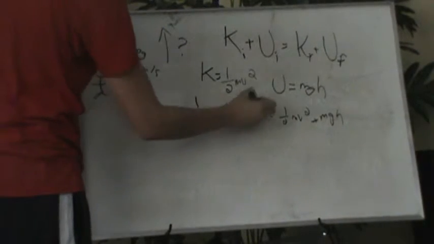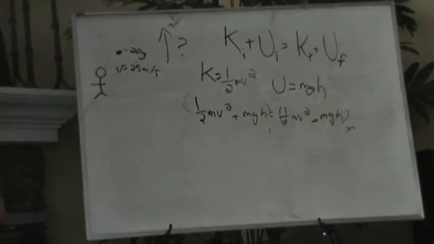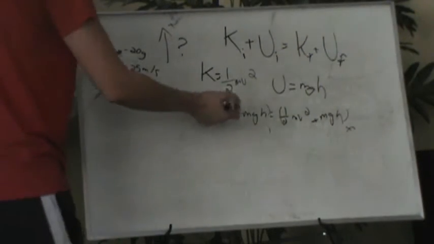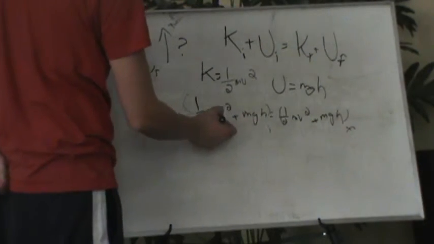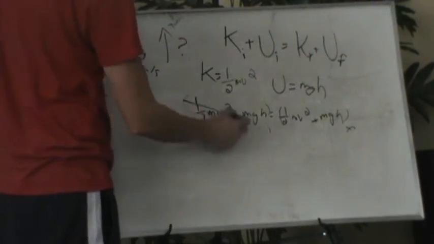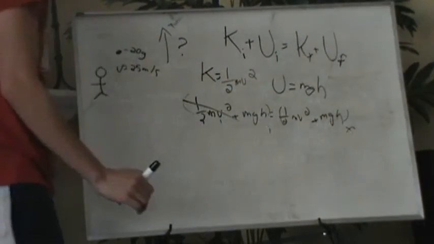This is initial and this is final. So we know that initial velocity is zero, because when it goes up, it has no speed initially. So this will go to zero. But this has a speed, so we leave that alone.